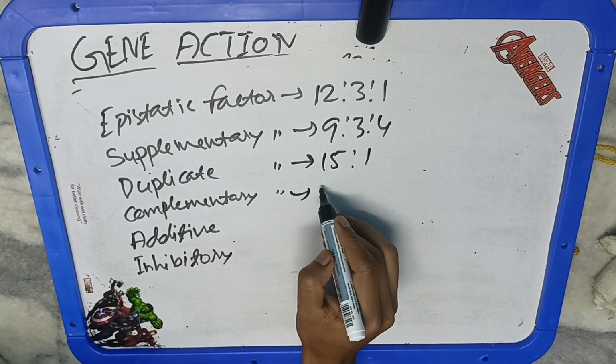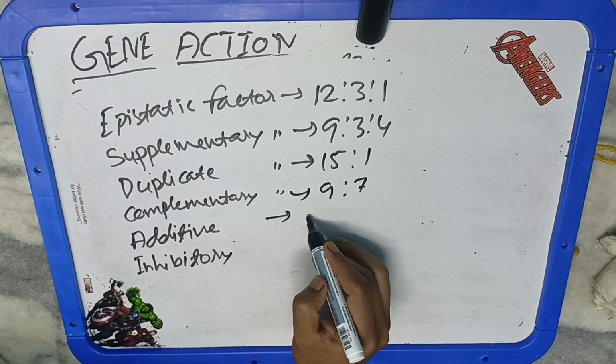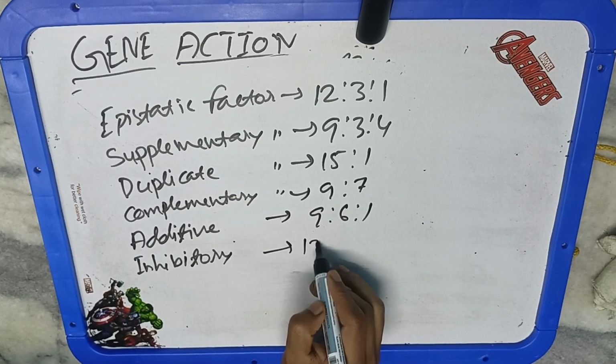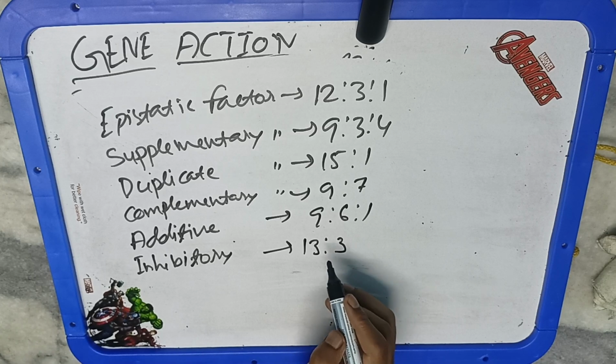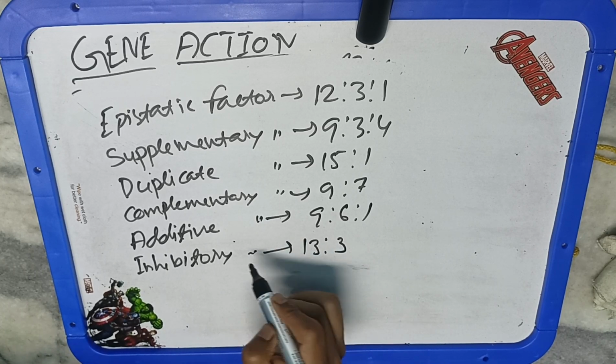So 9:3:3:1 is the perfect phenotype ratio of F2 of the dihybrid cross according to the law of independent assortment, or Mendel's law. But in this condition, 12:3:1, how is it modifying?